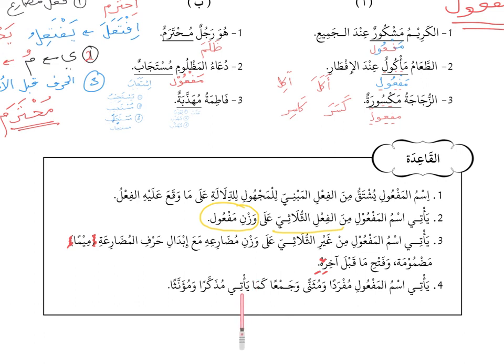And then they say kama ya'ti, so they also come as muzakkar and muannas. You can use the word in the muzakkar form and also in the muannas form. Number 1 and number 2 are in the muzakkar form, mashkur, ma'kul. But number 3 is in the muannas form. Why do you have mufrad, musanna, jama', muzakkar and muannas? Because ism maf'ul is just like other isim, other nouns. So this is the lesson on ismu al-maf'ul.